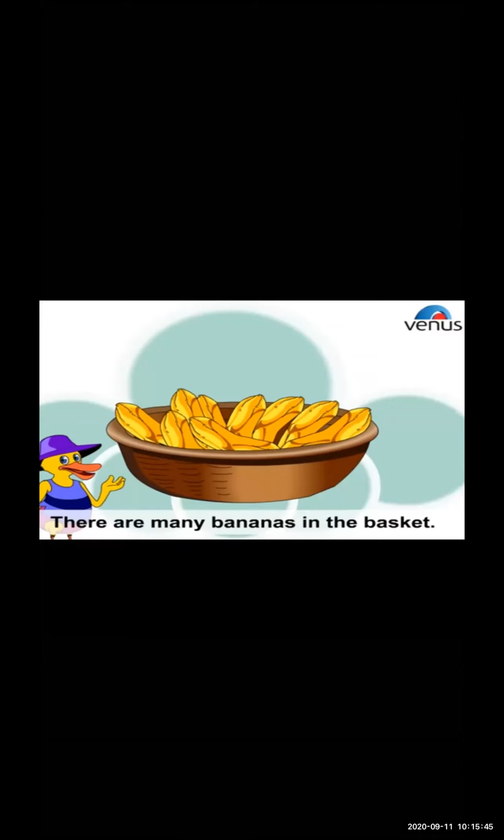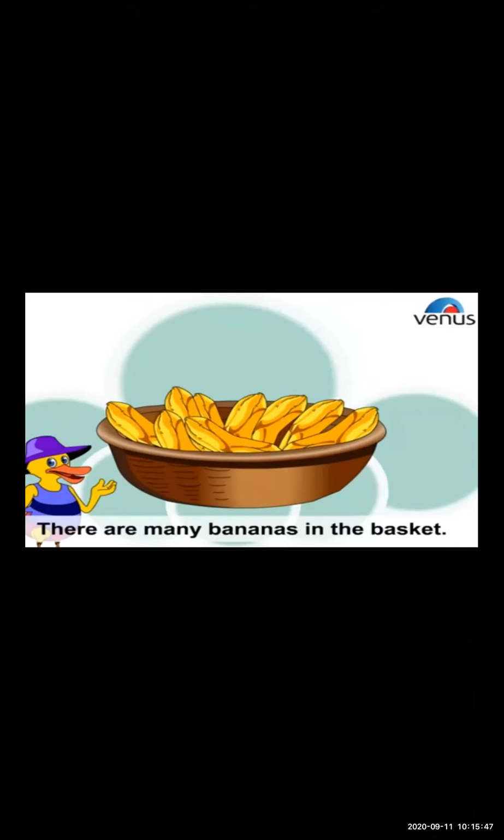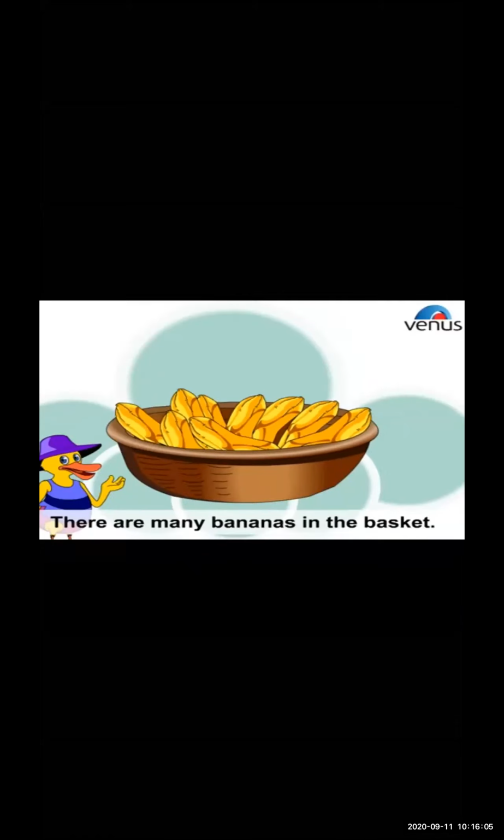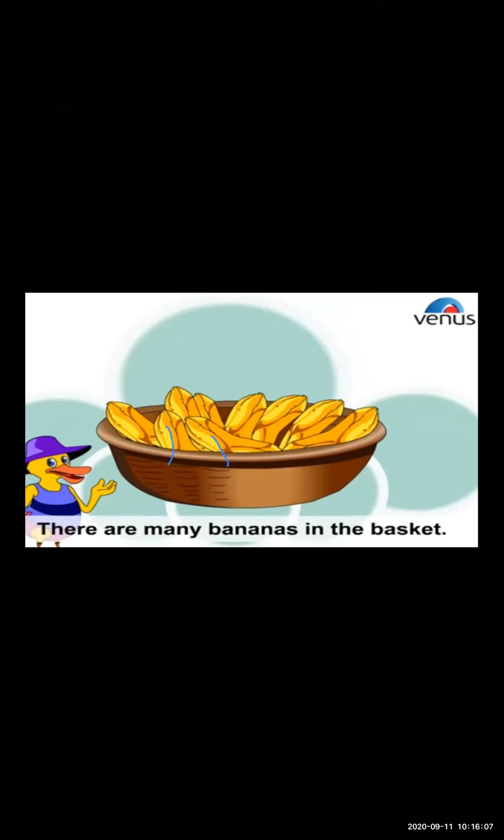When I use the word many, that means I have lots of bananas. I can count them. One banana, you can see here, 1, 2, 3, 4, 5, 6, 7, 8, 9. So 9 bananas are there.